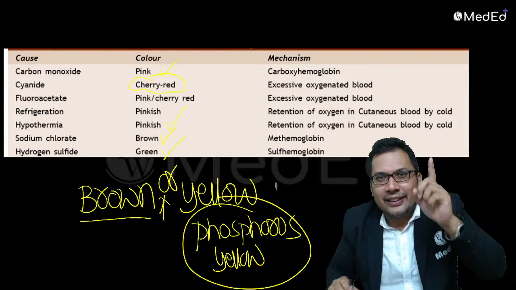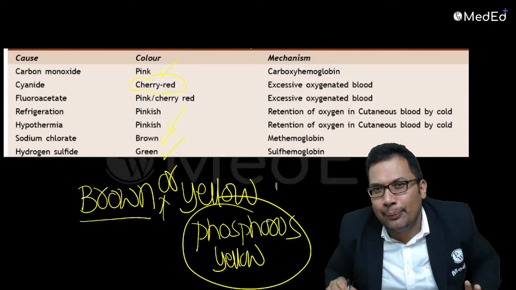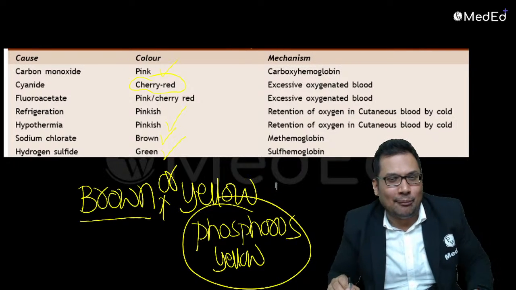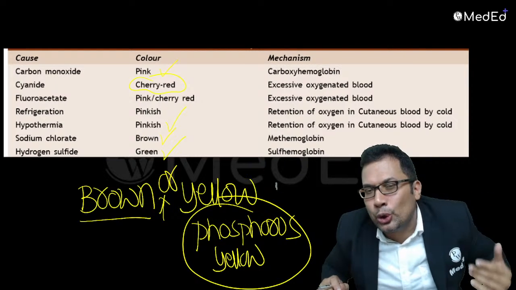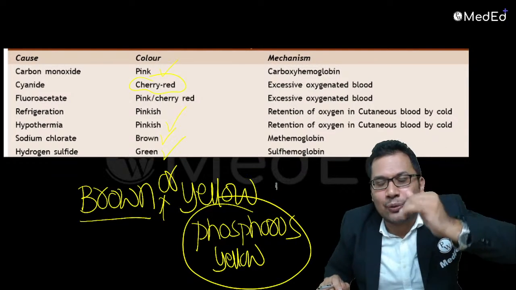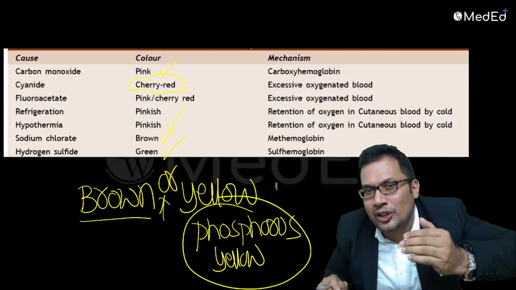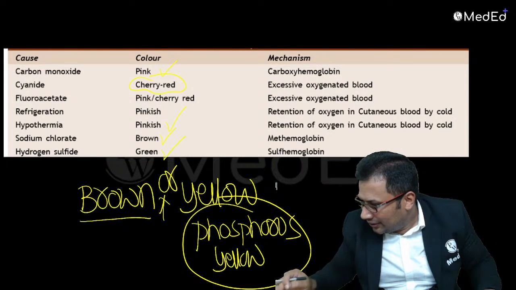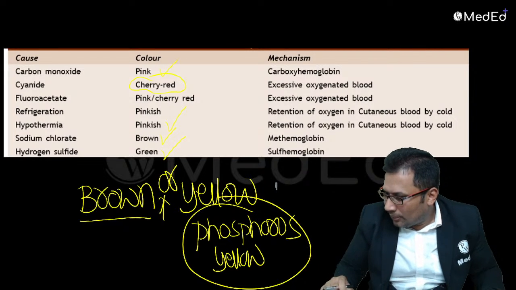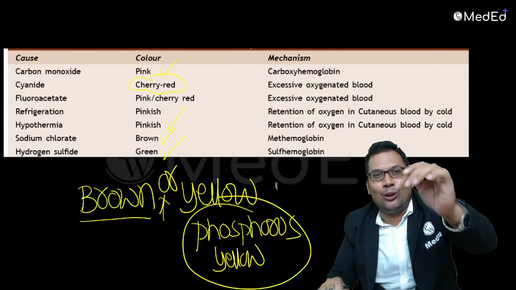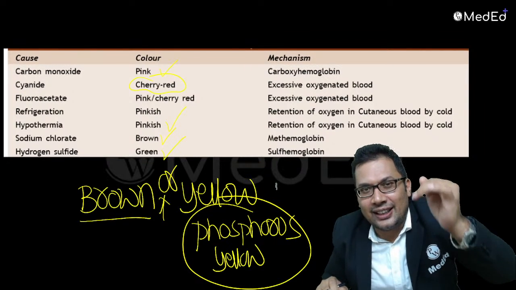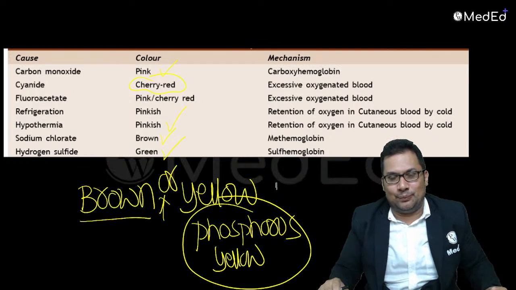Is there some syndrome name given to yellow phosphorus? What is that syndrome name? In case of yellow phosphorus, you will see fumes coming out from the stools. Because of that finding, there is one important syndrome related to yellow phosphorus poisoning. What is that? Can you guess? Come on, students. What is the syndrome in yellow phosphorus poisoning? It is repeated in INI-CET, NEET PG, FMGE exams.